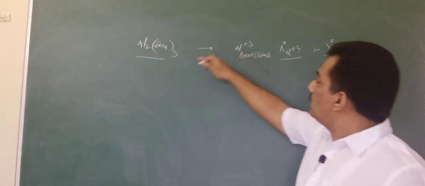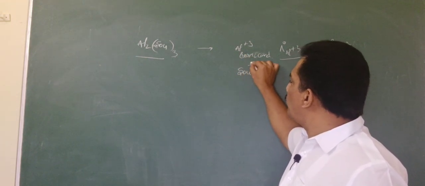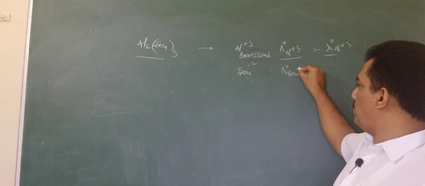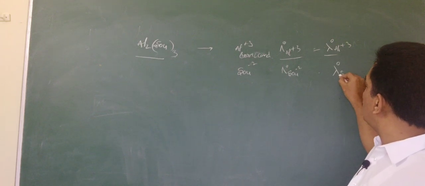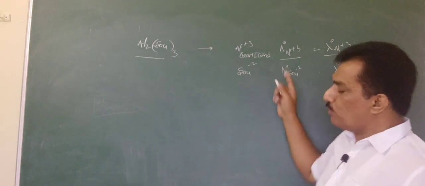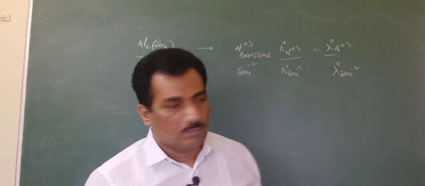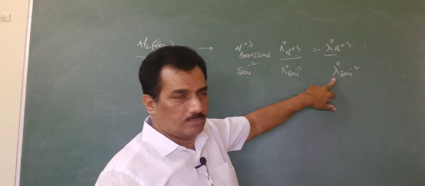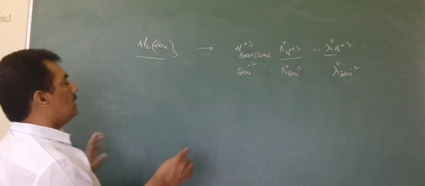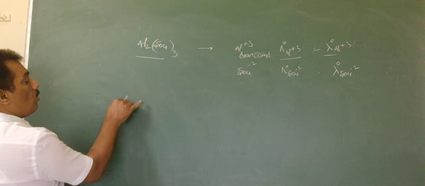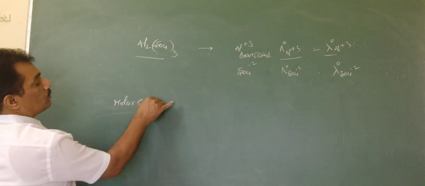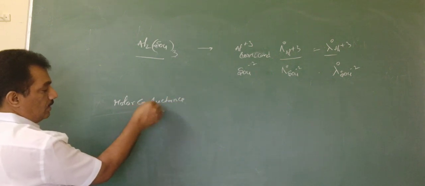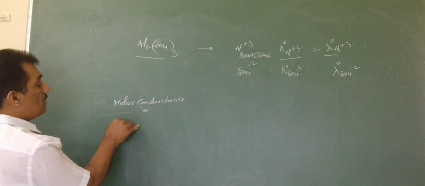And the other ion present is SO4²⁻, and here it is λ° SO4, or they may give it like this. But when it is given as SO4, that is sulfate ion conductance, by default you have to consider this is not equivalent, it is nothing but molar conductance. And when these two are given, now they may ask for molar conductance. This molar conductance is also known as, in this session we discussed this,